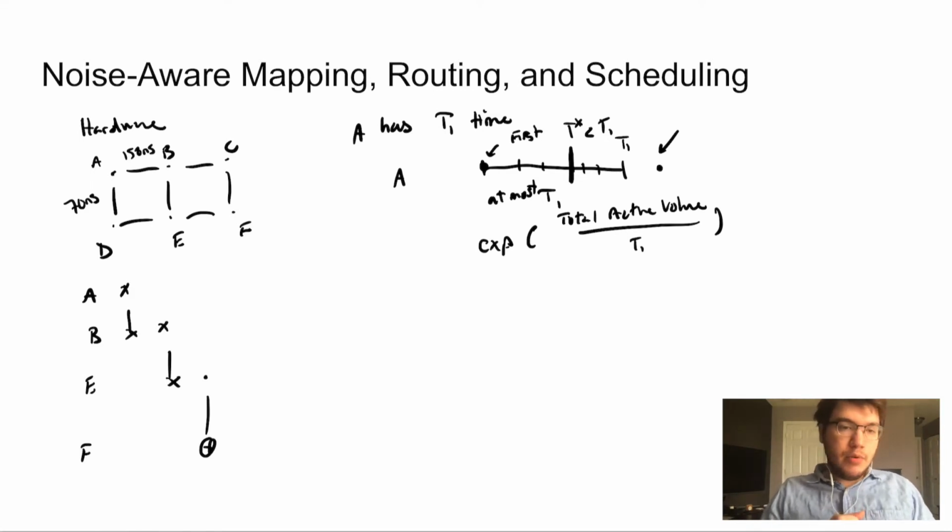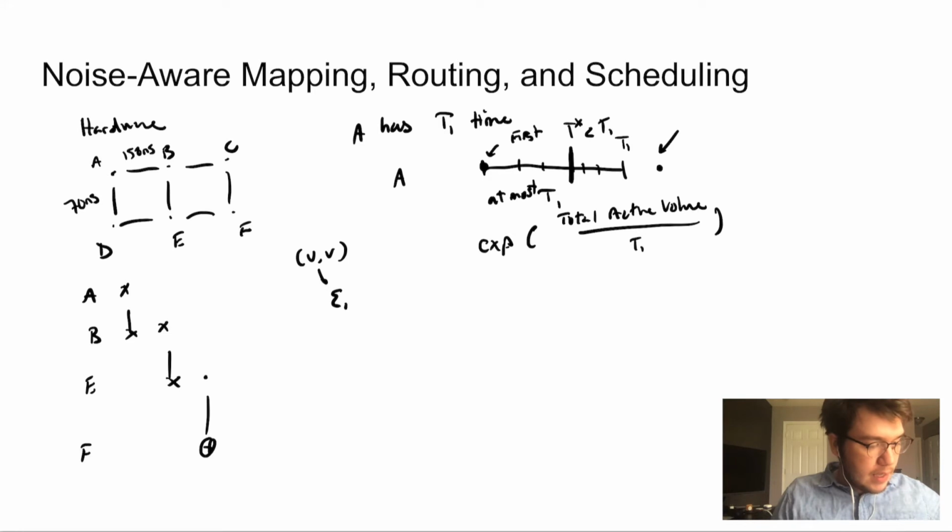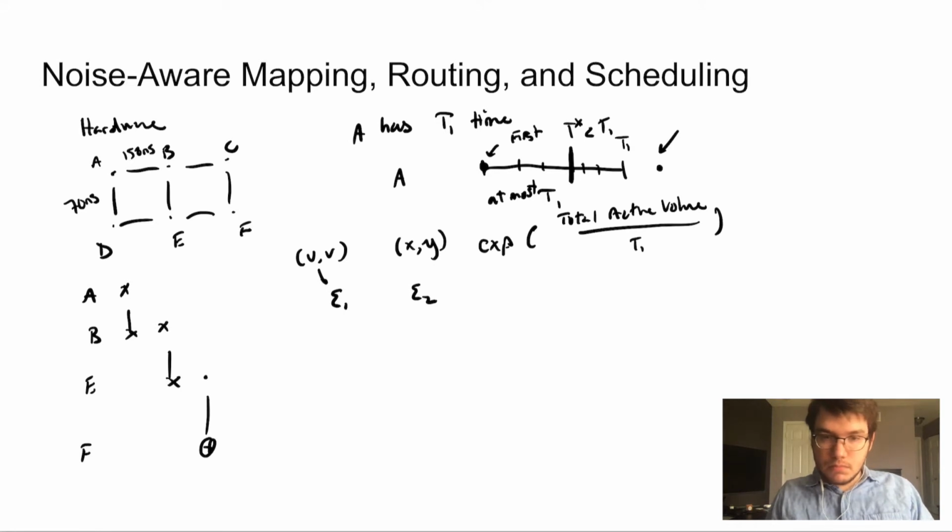So, for example, if I know that I have error rate 1 for edge UV, this is the error rate to execute on that edge, and I have maybe error rate 2 to execute between X and Y, a different pair of qubits, then the error rate to execute on one edge on UV and one edge on XY is not equal to the sum of these. This is not true.